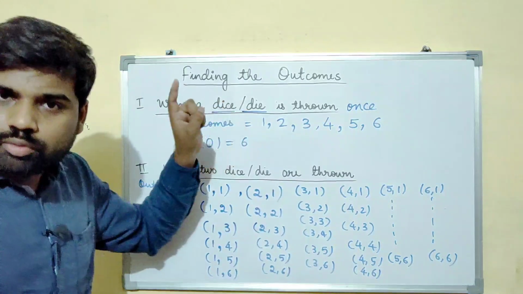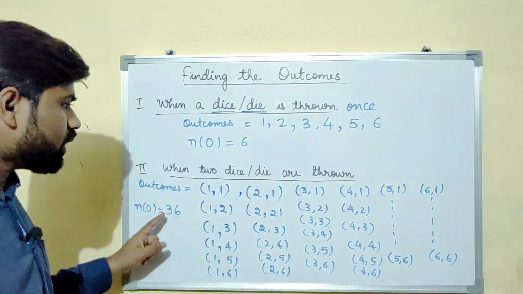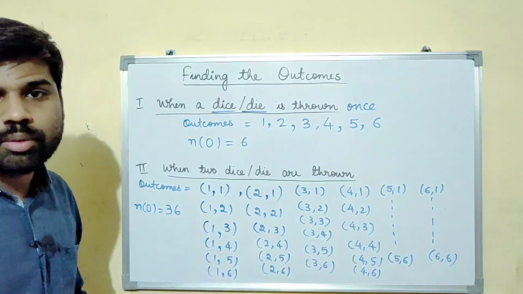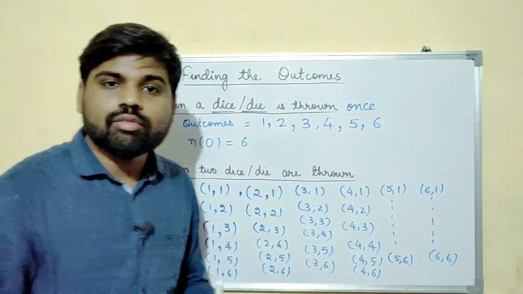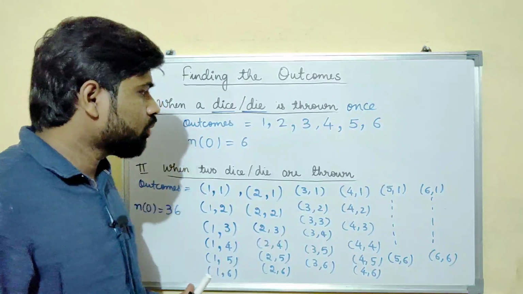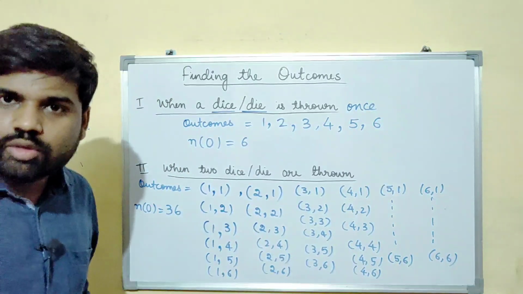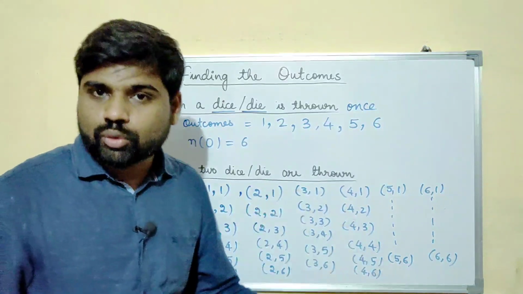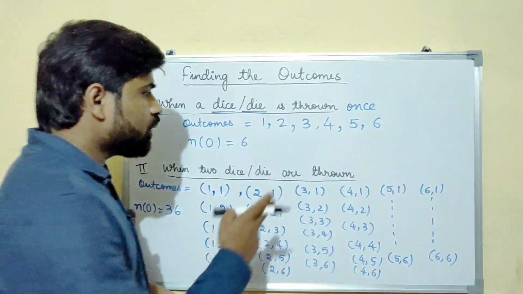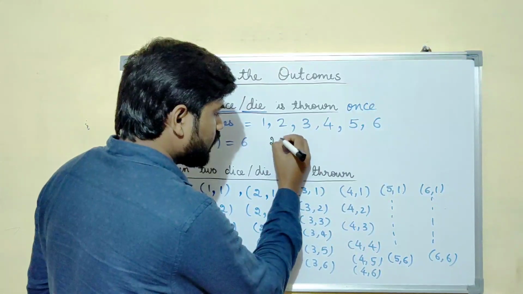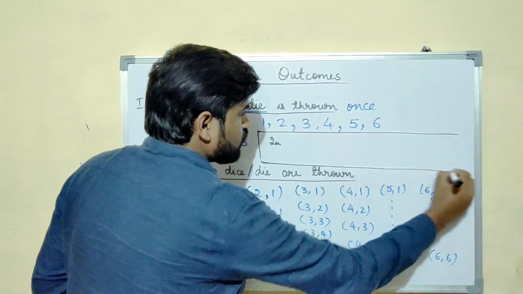When the dice is thrown once, you get 6 outcomes, and when the die is thrown twice, you get 36 outcomes. Now let us try to derive a relation for this also. This is the power of 6, as in the case of the coin you got the power of 2. Here you are getting the power of 6, right? So in general, we can say that this is the formula. I am writing it here.